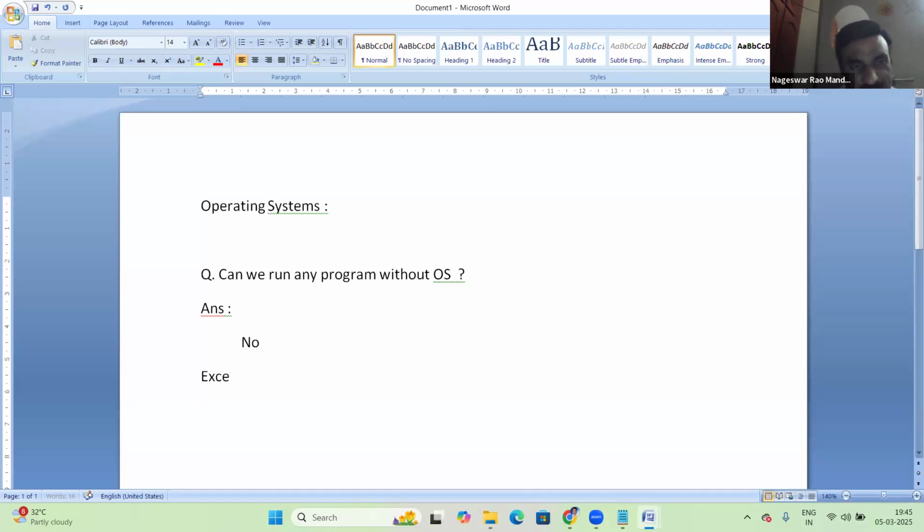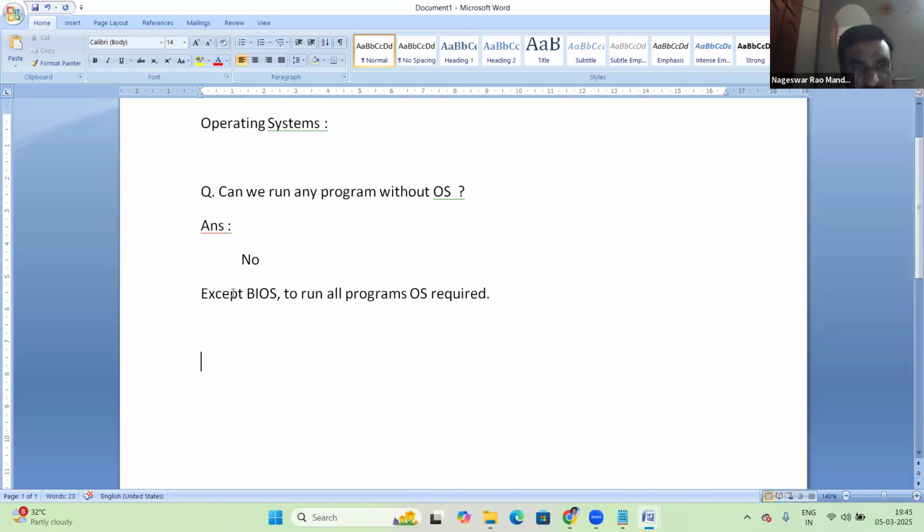See, except BIOS, to run all programs OS is required.